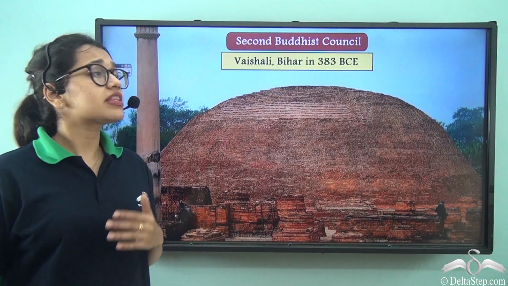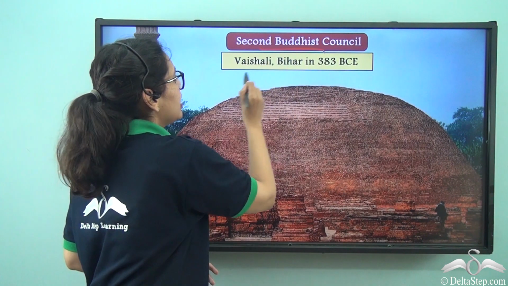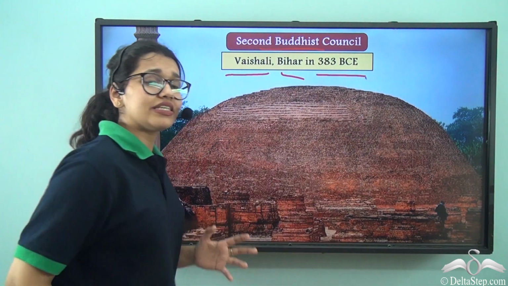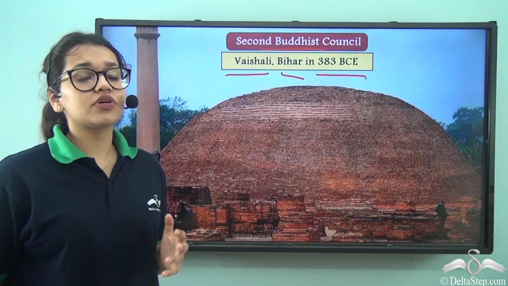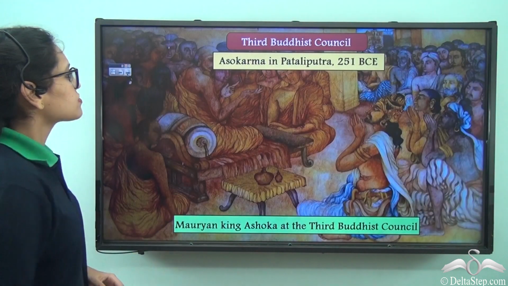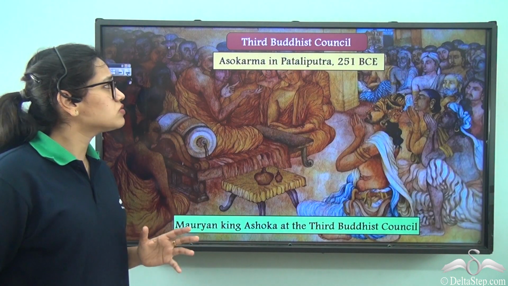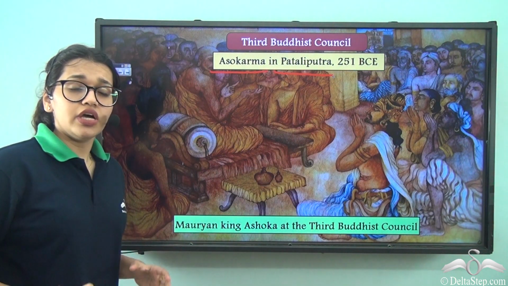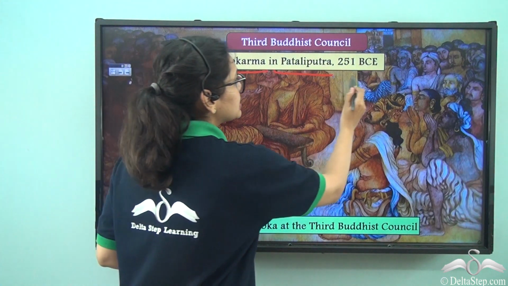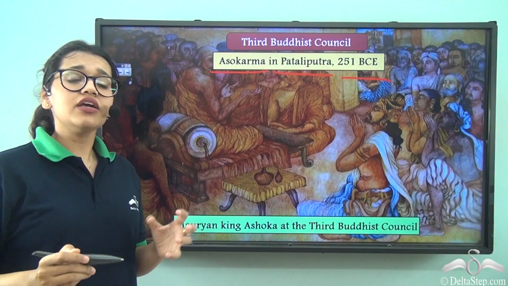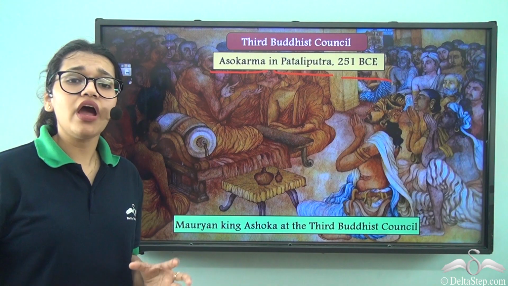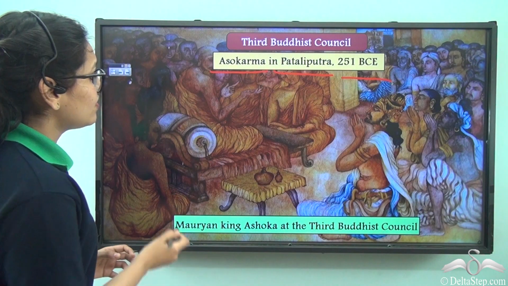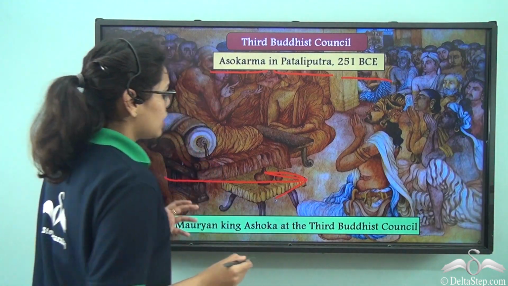So after that, the second Buddhist council took place in Vaishali, which is in Bihar, in 383 BCE, almost a century after Buddha's death. The third Buddhist council took place in Asokarma in Pataliputra in 251 BCE under the patronage of King Ashoka, who was a Mauryan king and he was the first king to embrace Buddhism, right? And even in this picture here, you can see Ashoka.